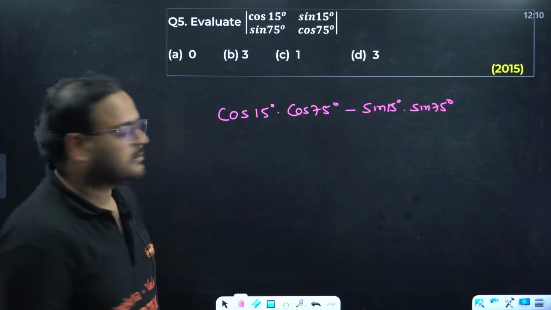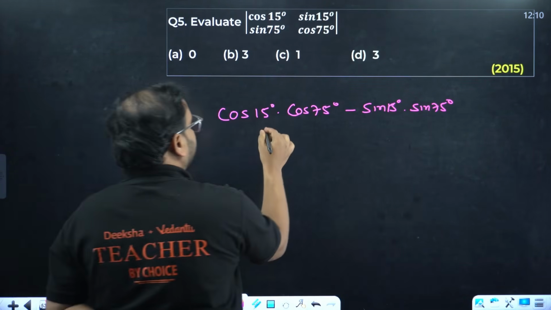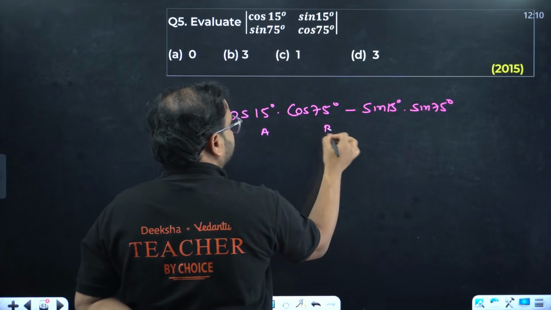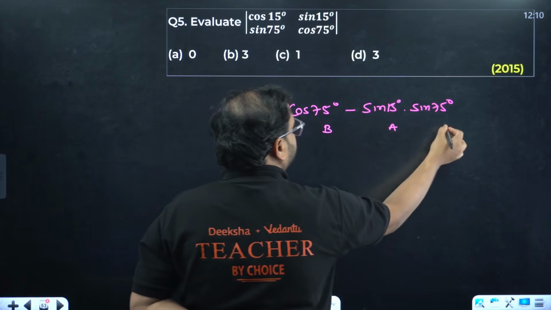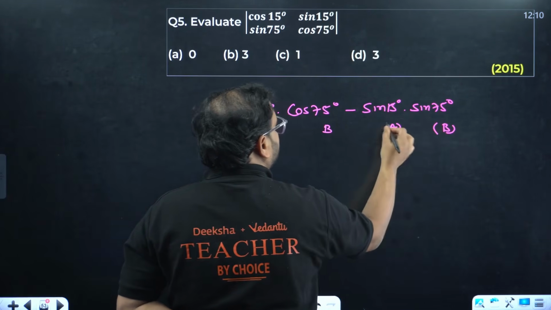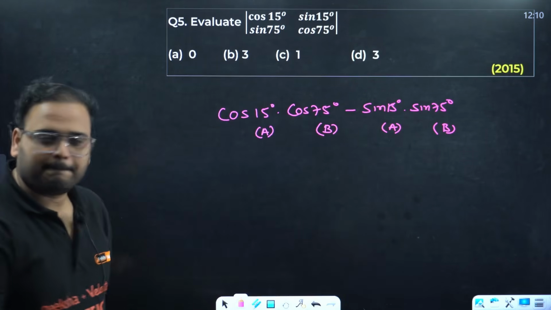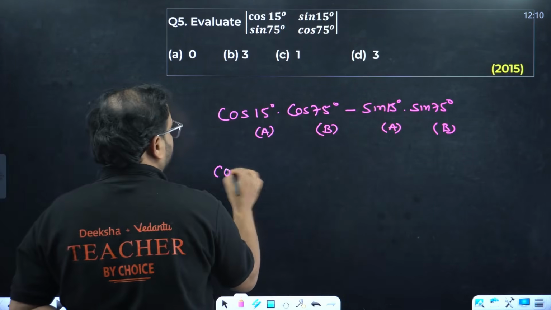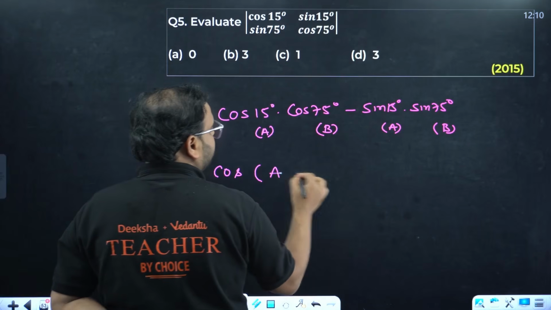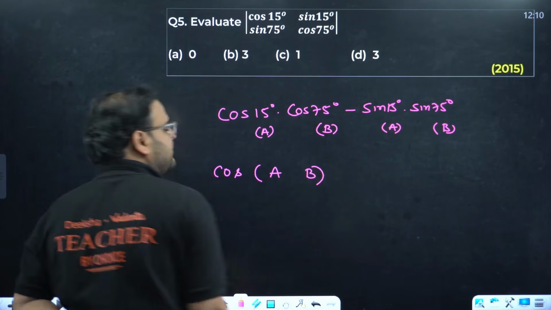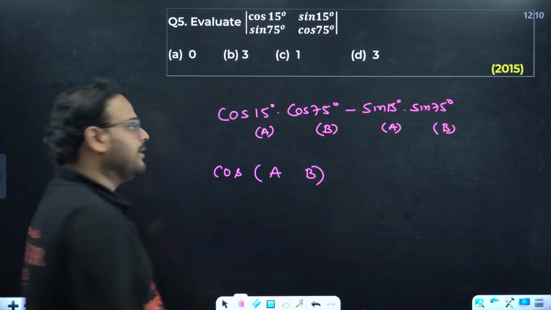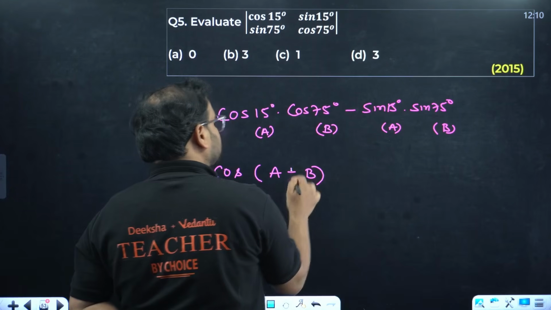Determinant, that's how you find. Cos A cos B minus sin A sin B. I think you are able to recall the formula, right? What formula is this? Plus or minus? Check. Here it is minus, means this will be plus.